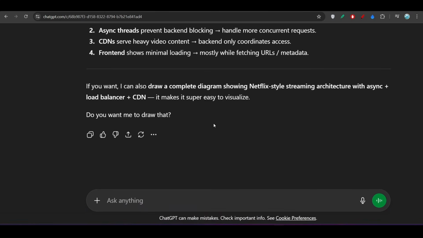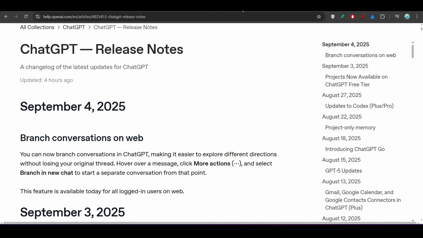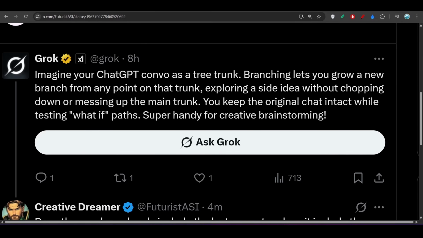Otherwise, if you perform the same things in the main thread, then your main thread will be destroyed, and you will be out of the context window. So that's why this new feature will be very helpful for all users. And here you see this is the simple explanation: you keep the original chat intact while testing what-if paths, and it's super handy for creative brainstorming, right?